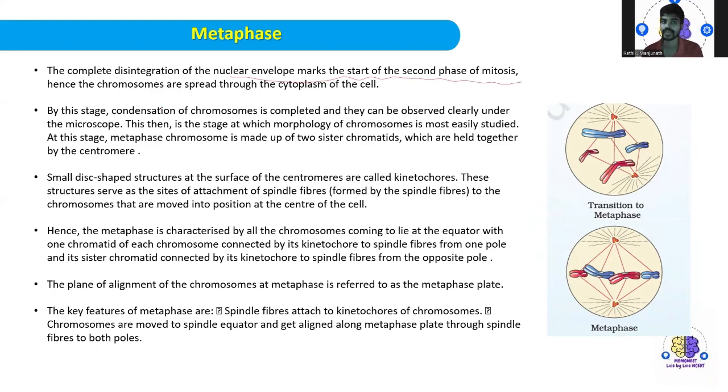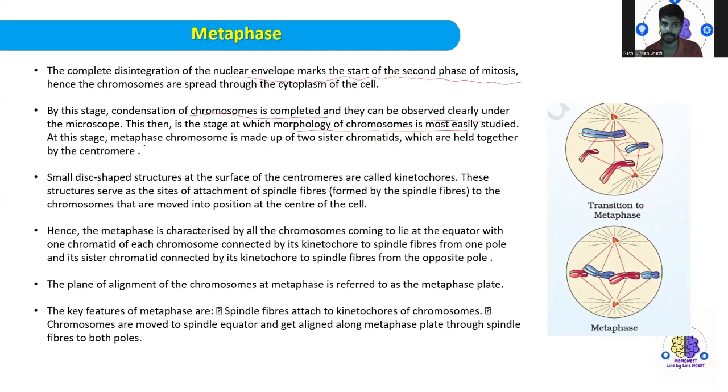Hence, the chromosomes are spread throughout the cytoplasm of the cell. So now you can see this. After this, all the spindle fibers appear, and the centrosomes have been attached to them. So by this stage, what happened? The condensation of the chromosomes is complete and they can be observed very clearly under the microscope. Thus, this is the stage at which the morphology of the chromosomes is easiest to study, as you can see, you can easily study them.